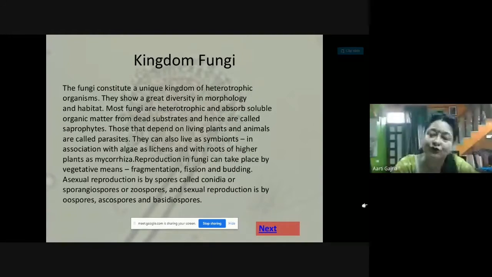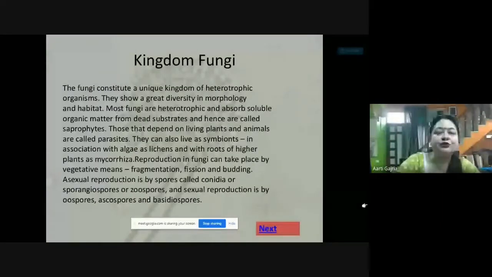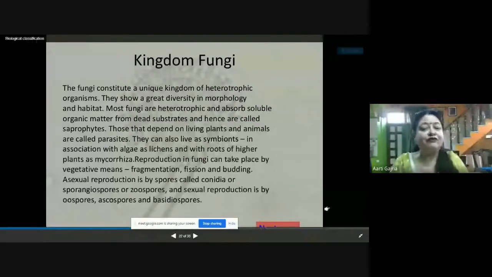So in heterotrophic, they are either saprophytic, that means they are depending on dead and decaying material for their food, or they are parasitic. That means they are depending on their living host for their food. So they show a great diversity in morphology. Morphology is the external appearance.